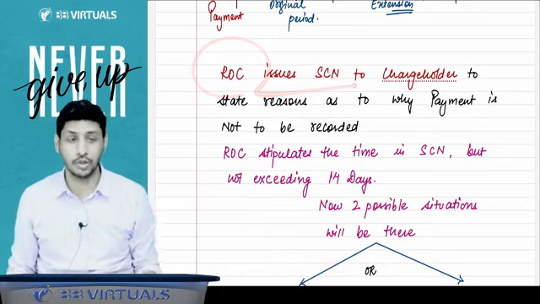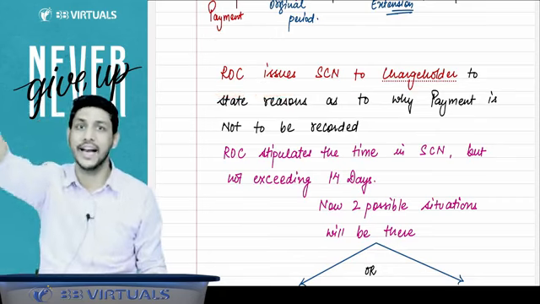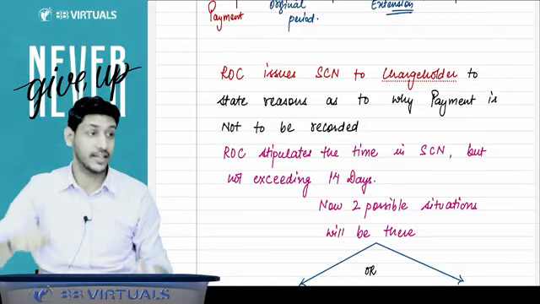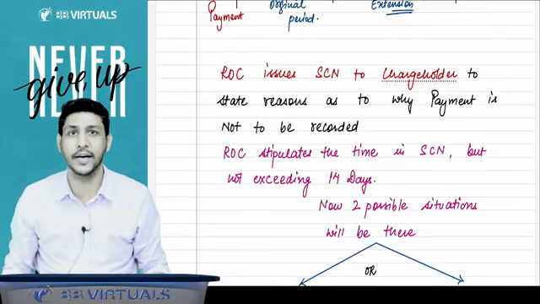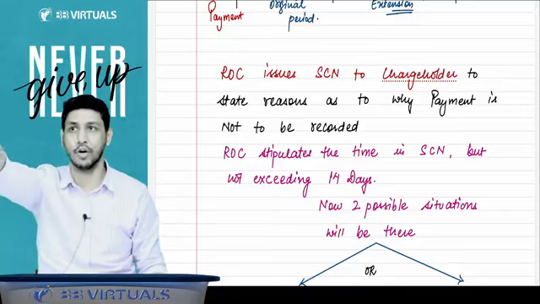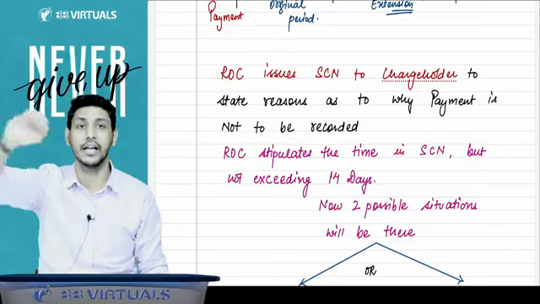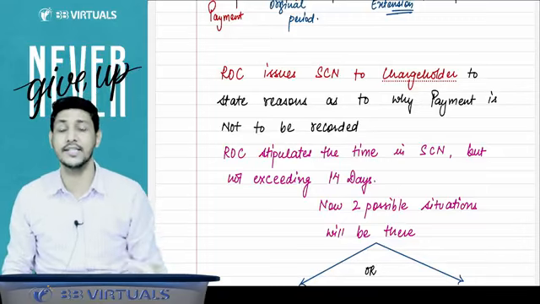Now ROC will issue a show cause notice to the charge holder, to the lender, and ask the lender that the company is coming to us and saying that they have paid you the money. You just confirm whether your money is received or not, whether your loan is repaid or not. Then only we will release this charge.